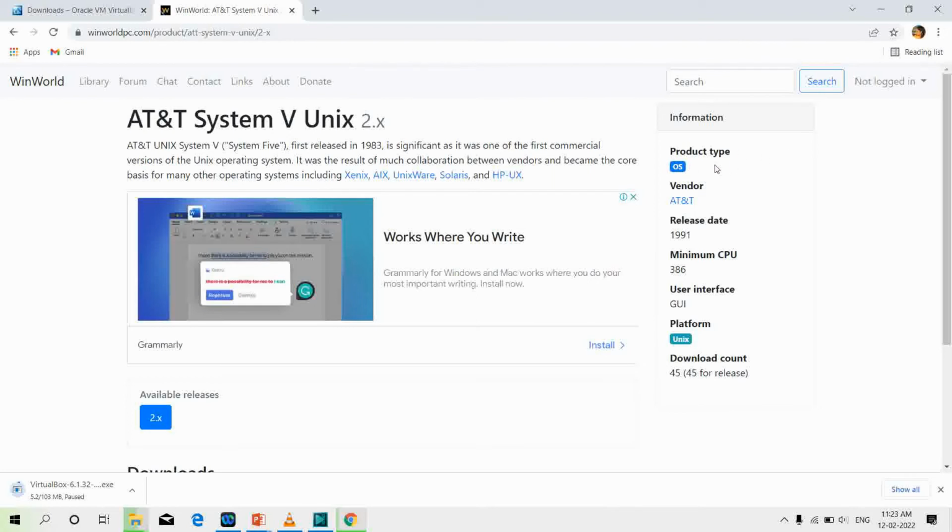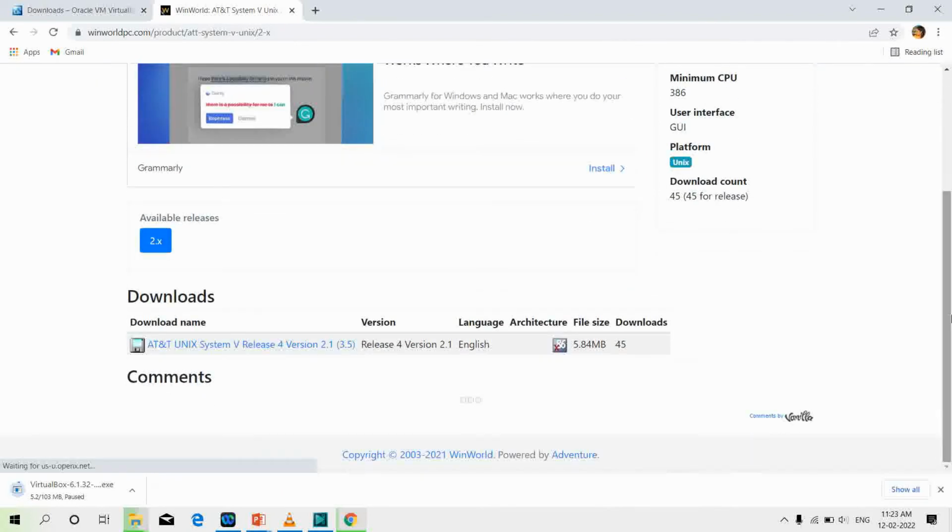The product type is OS, vendor is AT&T, the release date of this is 1991, minimum CPU is given, user interface is given, platform, and this is the 4 version 2.1, and the size of this is 5.84. I'll click on this to download.